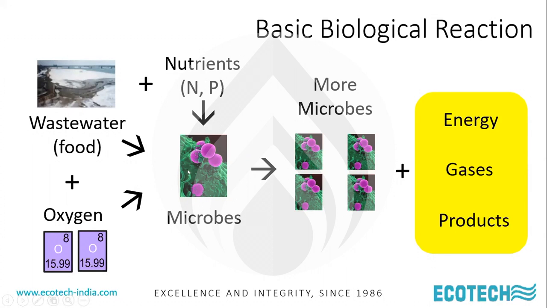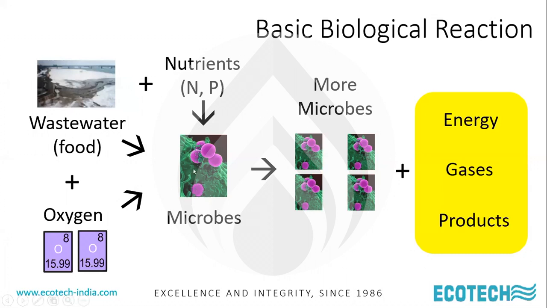The only major difference between microbes and human beings is these microbes take the oxygen from the dissolved oxygen in the wastewater. Humans take it directly from the atmosphere. The other major difference, of course, is body weight. Microbes are maybe a few micrograms in weight, whereas humans are typically 60, 70, 80 kilograms. And therefore, we can withstand sudden changes in our living environment, sudden changes in temperature, or in other environmental factors. These microbes cannot. And therefore, they need to be shown a very uniform environment to which they are acclimatized, and then they perform their duty well.